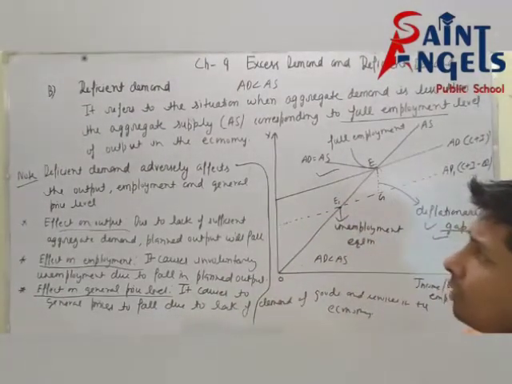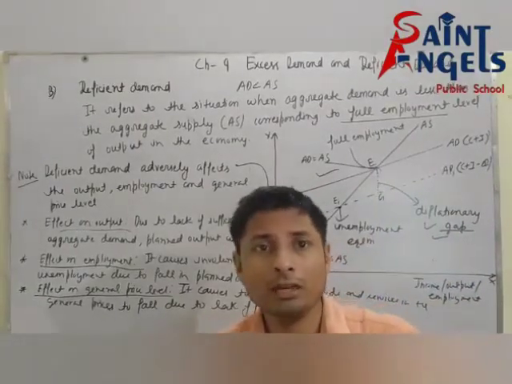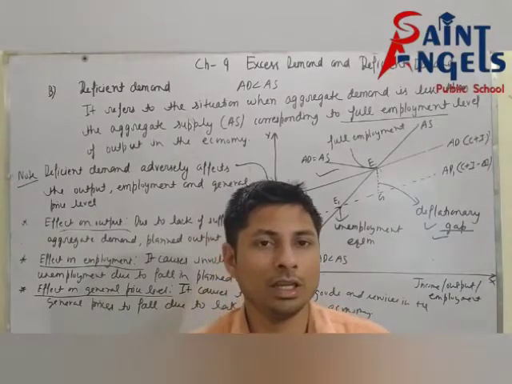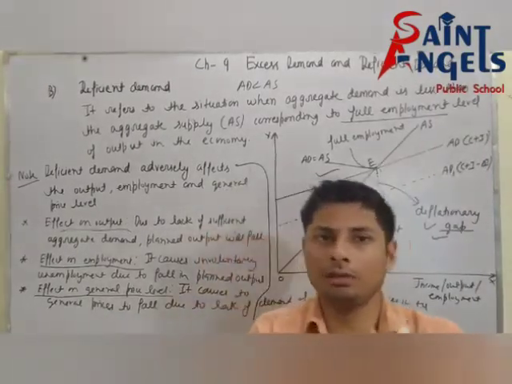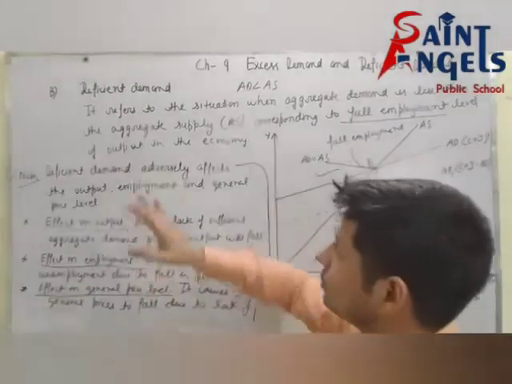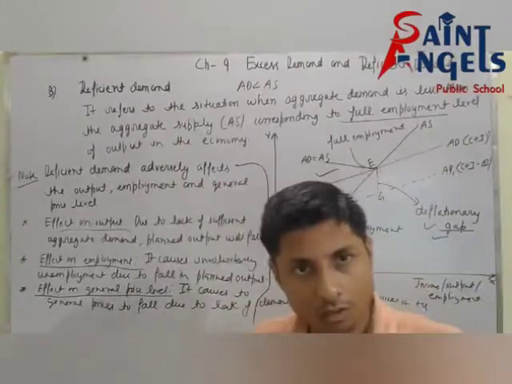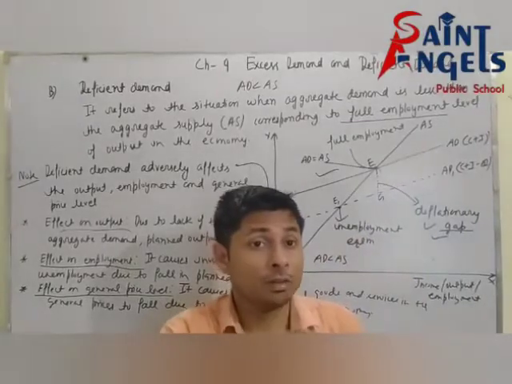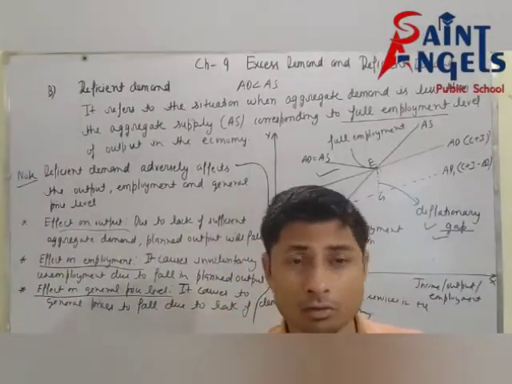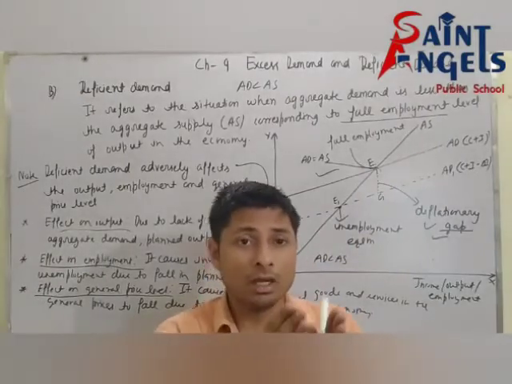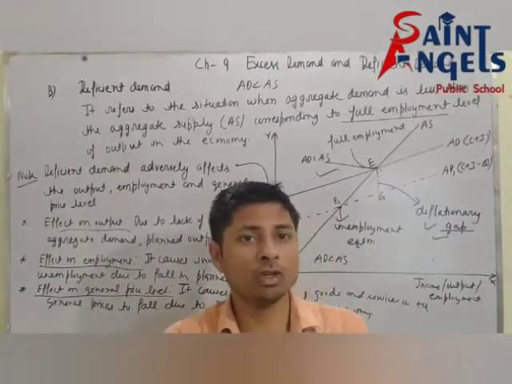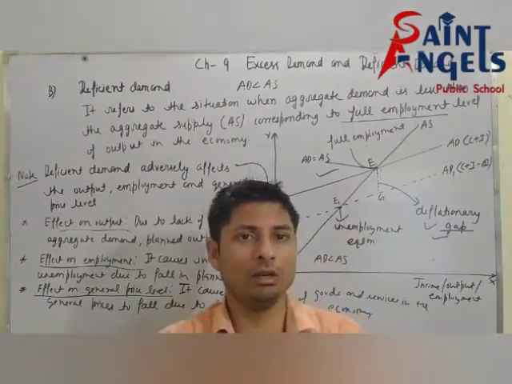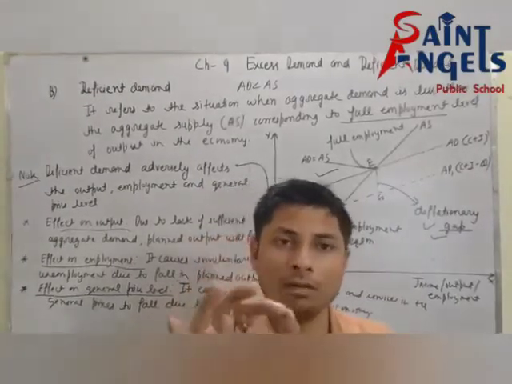Now the question can be in this form: explain the deflationary gap with the help of diagram. So the answer will be the same as the concept of deficient demand. First of all, you will write the definition of deflationary gap. Deflationary gap refers to the gap by which actual aggregate demand is less than the planned aggregate demand to establish full employment equilibrium level.